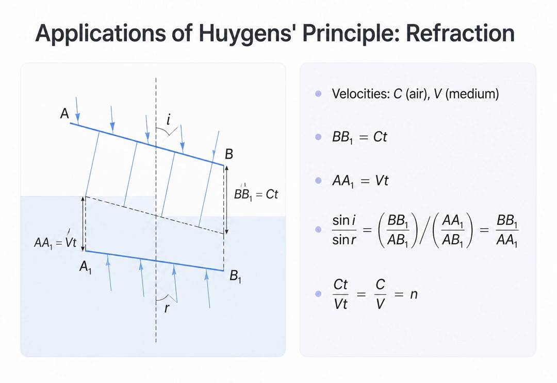If we take the ratio of the sine of the angle of incidence to the sine of the angle of refraction, the geometry of triangles ABB1 and AA1B1 simplifies this to the ratio of distances BB1 over AA1. This leaves us with c times t over v times t, which simplifies to c over v. This ratio of velocities is exactly equal to n, the refractive index of the material.